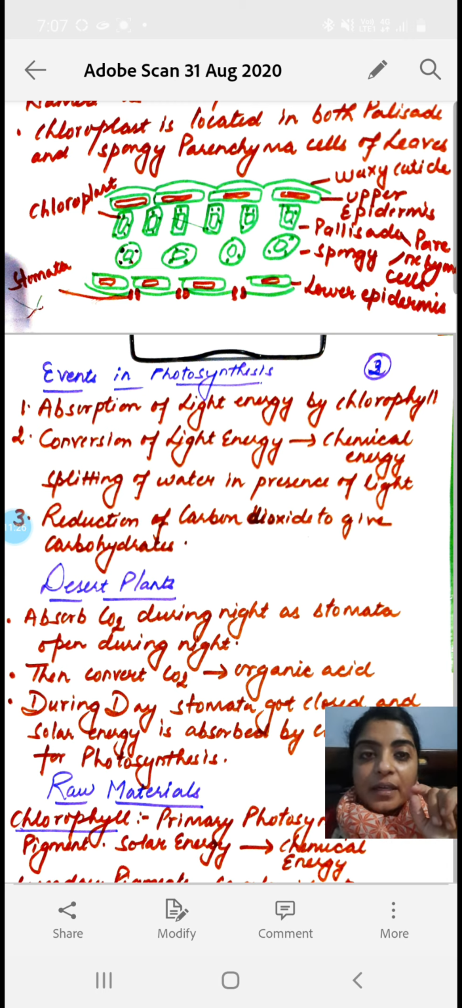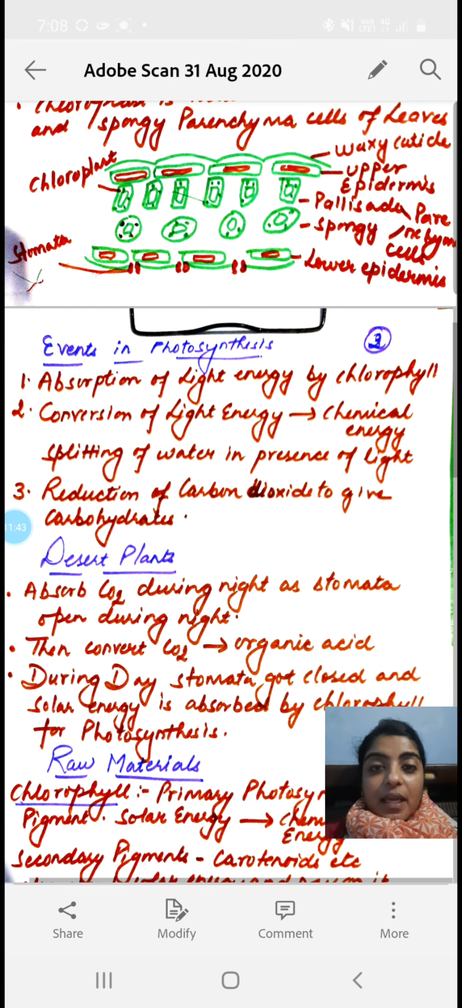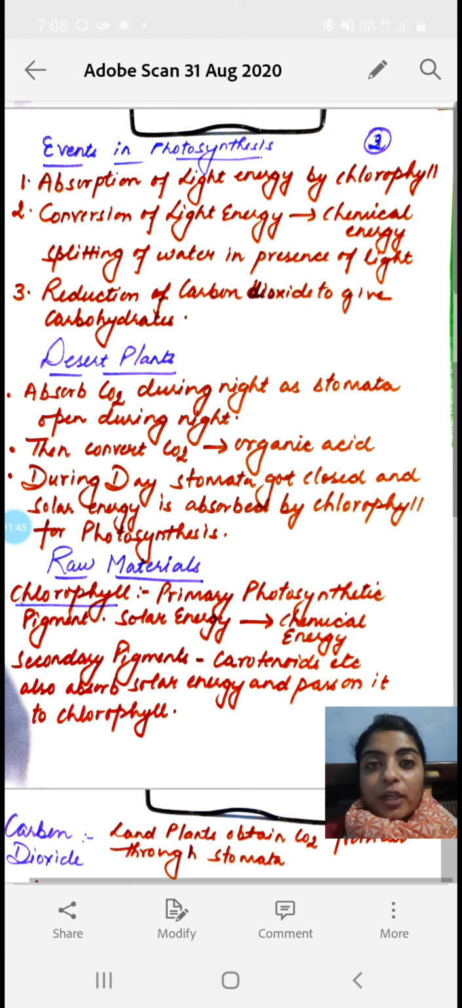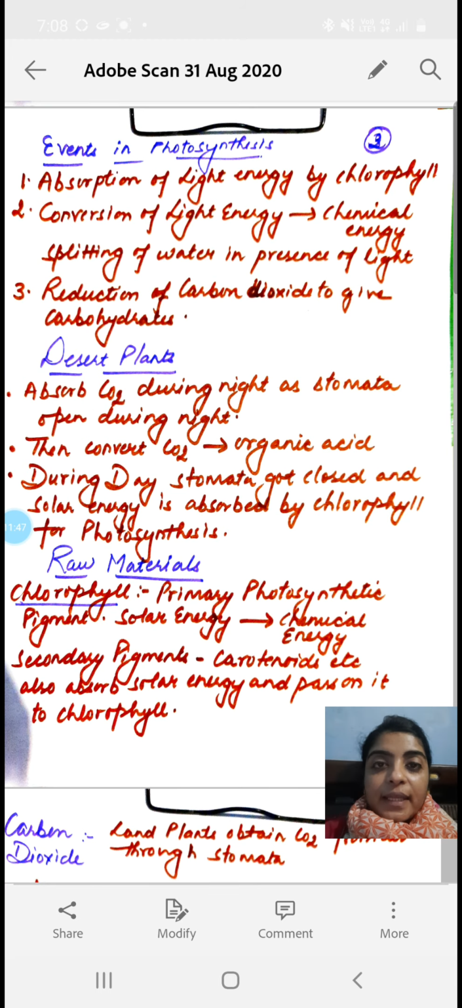All these parenchymatous cells, whether palisade or spongy, both contain chloroplasts, and chloroplasts contain chlorophyll, which is the main pigment for photosynthesis. Now the next part is a very important question from the board point of view: what are the main events in photosynthesis? What kind of main events occur during photosynthesis?